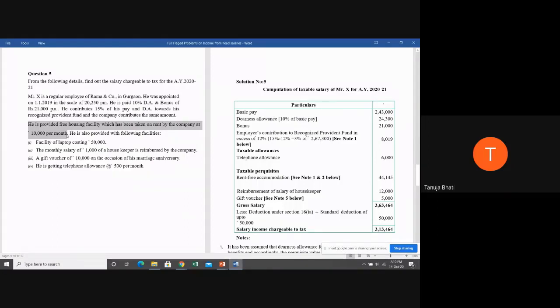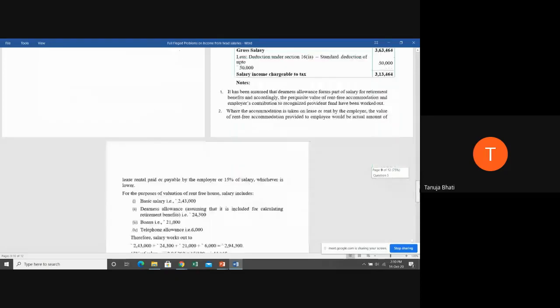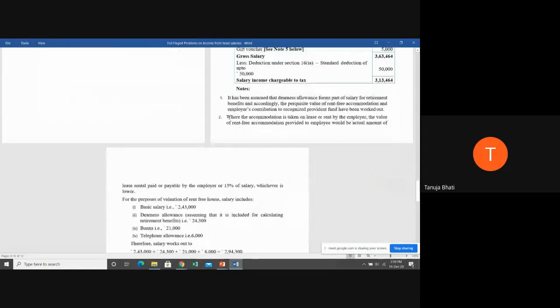It's going to be 15% of salary or actual rent payable by the company, whichever is lower. So let us see here the calculation where the accommodation is taken on lease or rent by the employer. The value of rent-free accommodation will be the actual amount of lease rent payable or 15% of salary, whichever is lower.